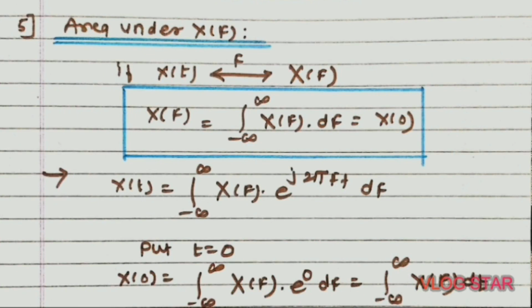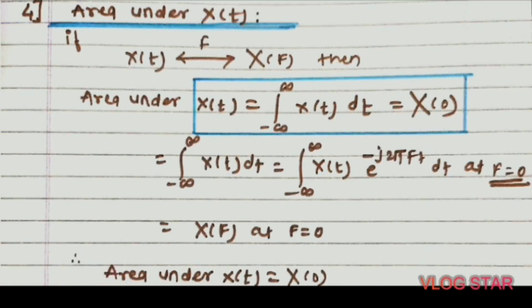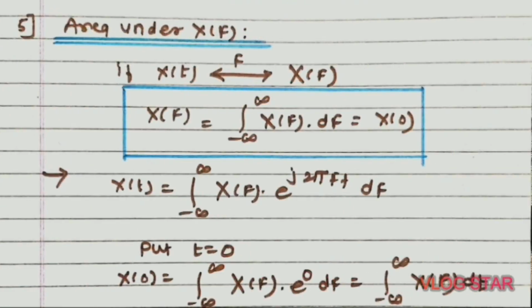Next is the area under x of f. It states that the area under x of f is equal to the value of signal x of t at t is equal to 0. यहाँ पे आपका फ्रीक्वेंसी 0 था और यहाँ पे आपका t is equal to 0 है. That means if x of t and x of f form a Fourier transform pair, then area under x of f is equal to the integral from minus infinity to plus infinity of x of f into df is equal to x of 0.